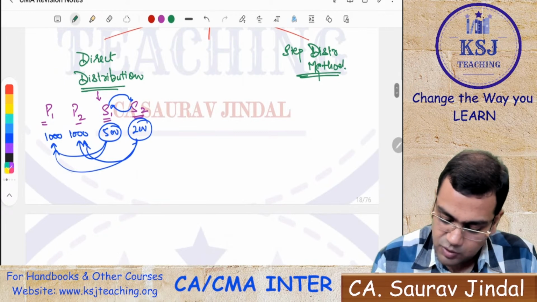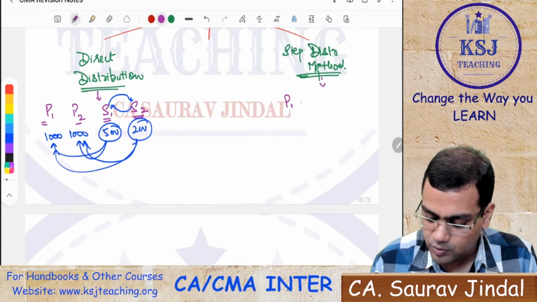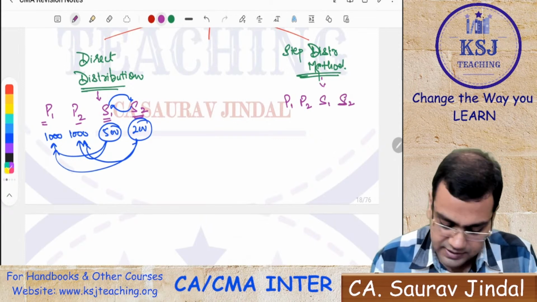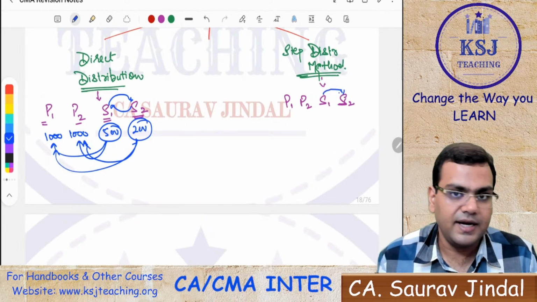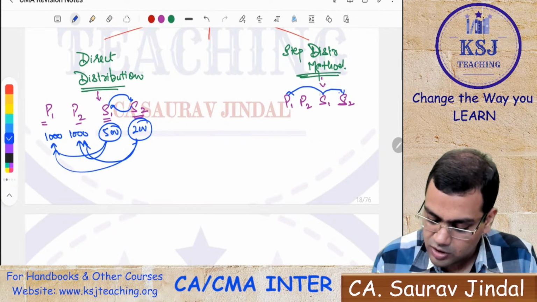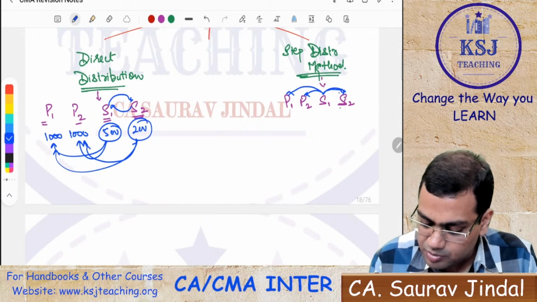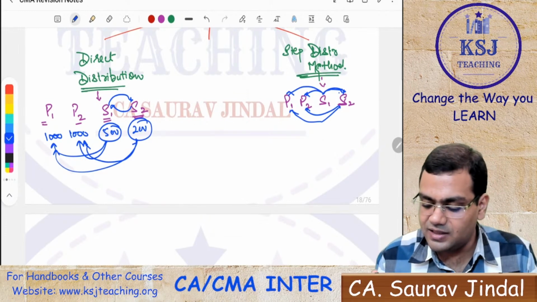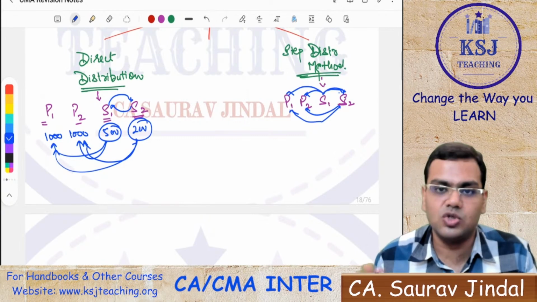It says that if you have multiple departments, for example, P1, P2, then S1, then S2, and let's say S1 is providing the services to S2, right? S1 is providing services to P1 also, to P2 also, and to S2 also. But S2 is providing the services to P1 and P2 only. It is not providing any services to S1.